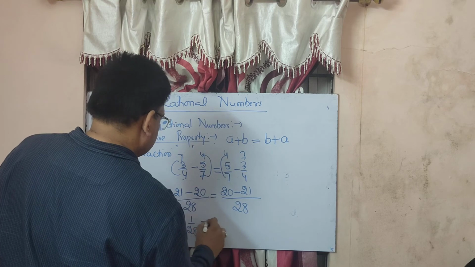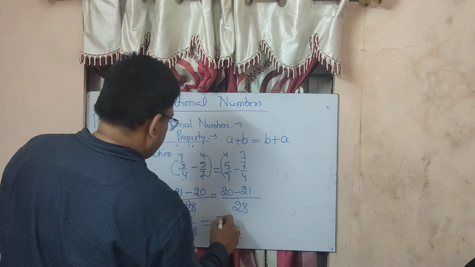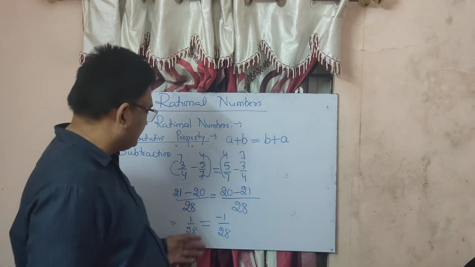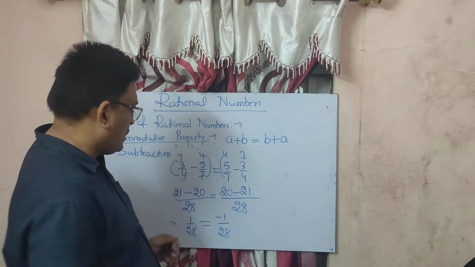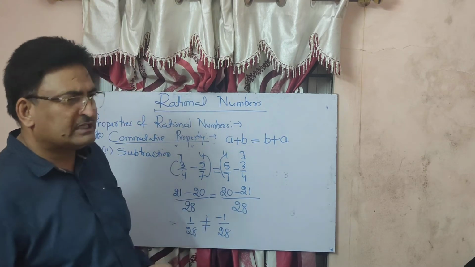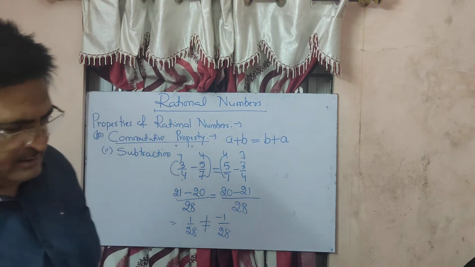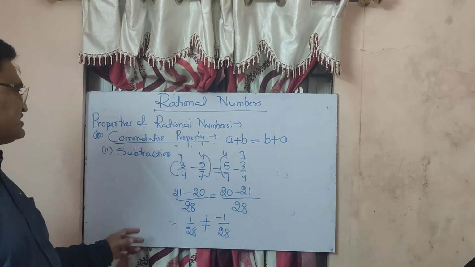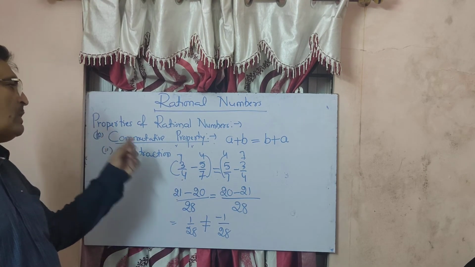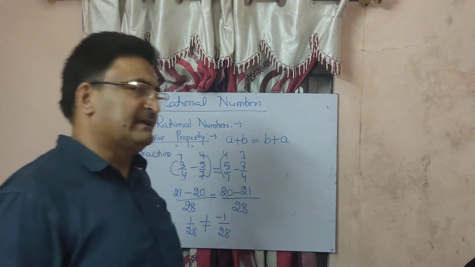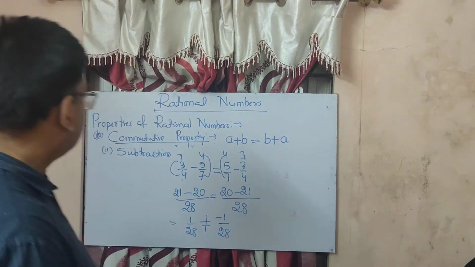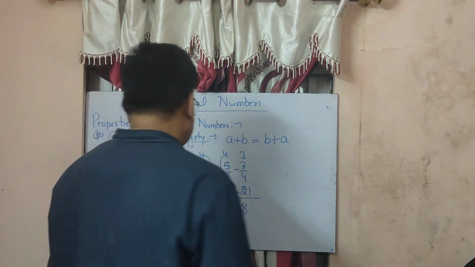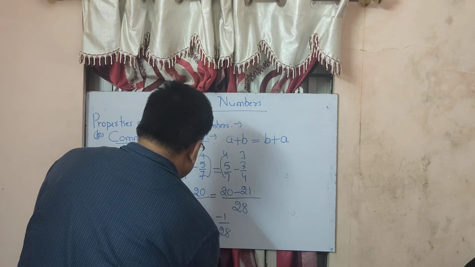That is equal to 20 minus 21, which is minus 1 upon 28. Can you say 1 upon 28 is equal to minus 1 upon 28? No. They are not equal. So in respect of subtraction, the commutative property does not satisfy. In respect of subtraction, the commutative property does not hold. So you have to say LHS is not equal to RHS.